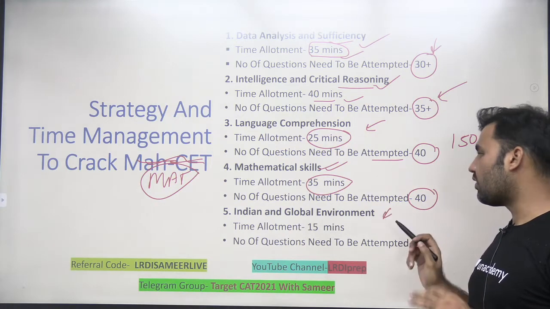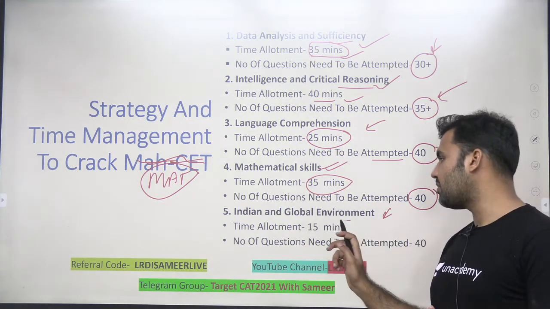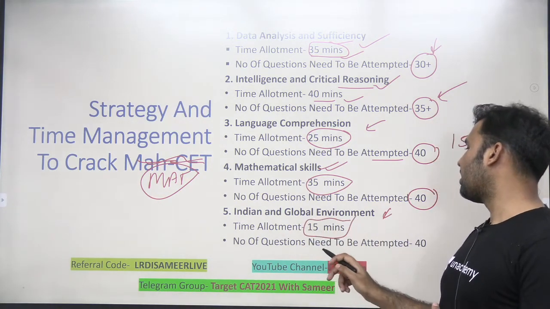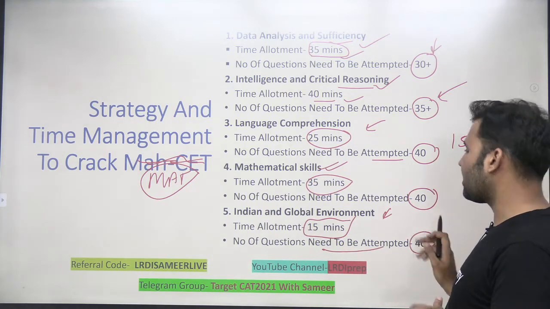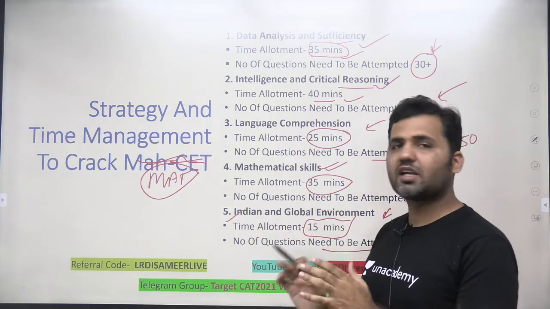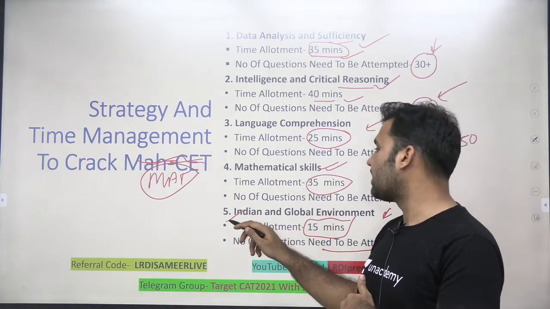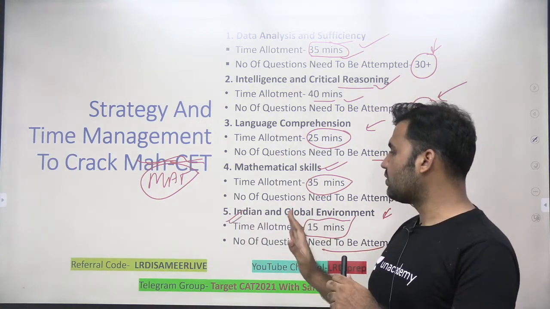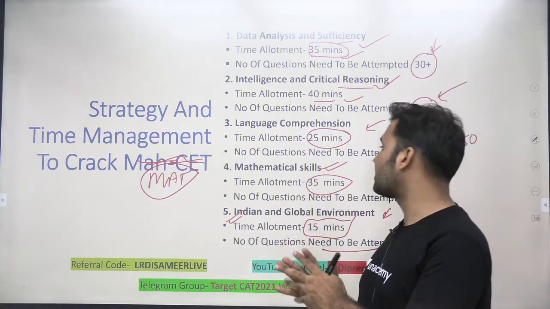Then you cannot avoid this section completely. You need to spend a minimum of 50 minutes, right? The number of questions to be attempted is 40, right? Try to attempt all questions, because in terms of level of difficulty the questions are not very difficult. So you can easily go through all these questions and attempt as many as possible.